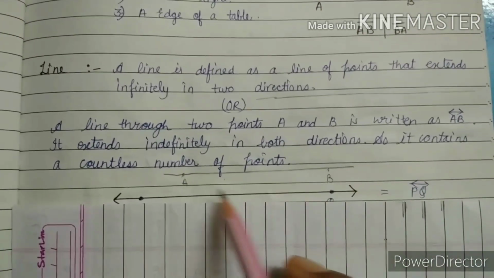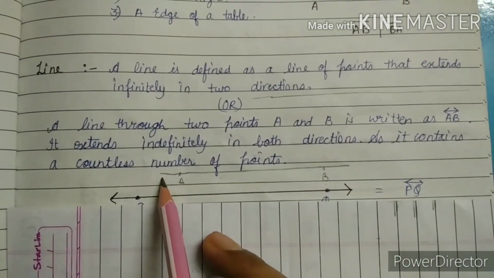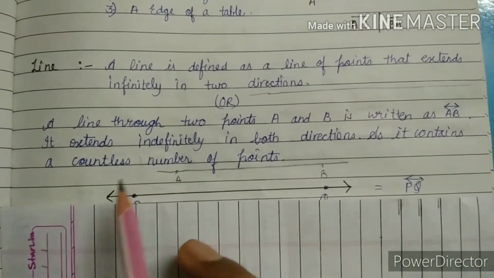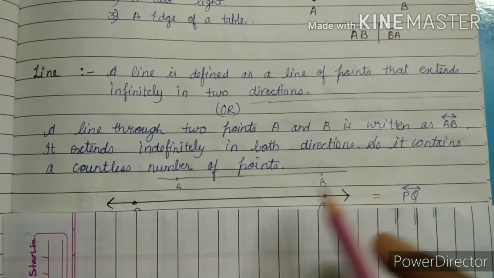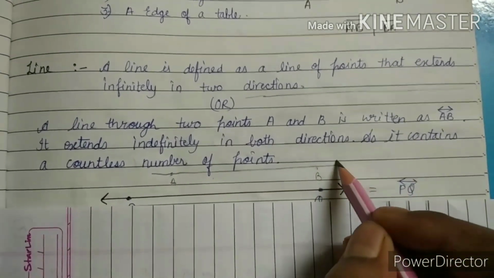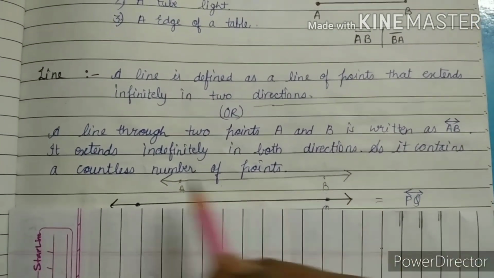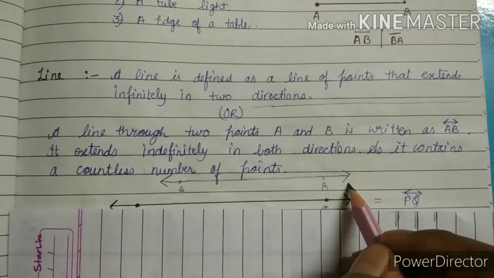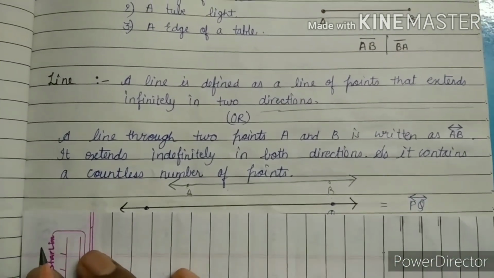As you can see, I drew one line that passes through A and B, and we do not know from where it starts and where it goes. So it is called a line because it does not have an endpoint. So what do we have to put here? We have to put arrows in both directions. Here we put one at the right hand side, and here we put one at the left hand side.